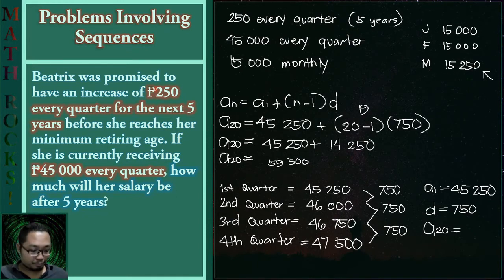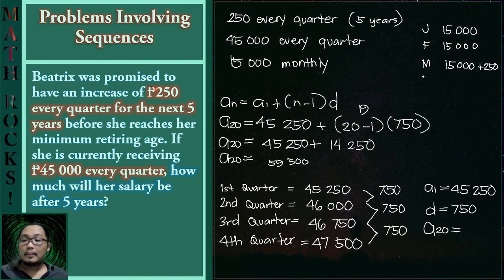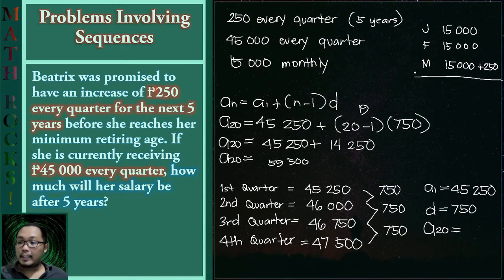So here we can actually have this be something like 15,000 plus 250. So you would notice here that if we let 15,000 be equal to x, then what would happen here with our 15,000? All of those become x.